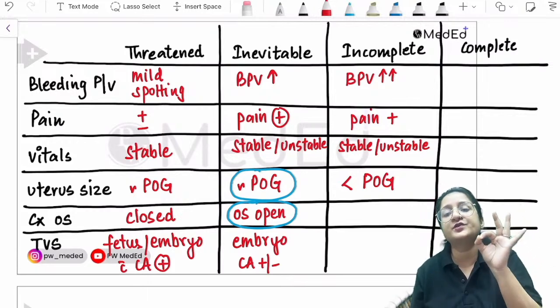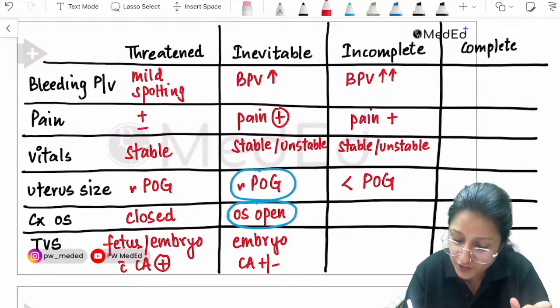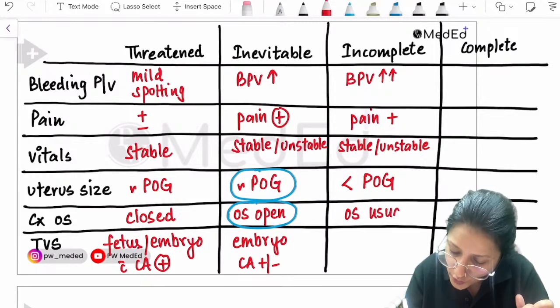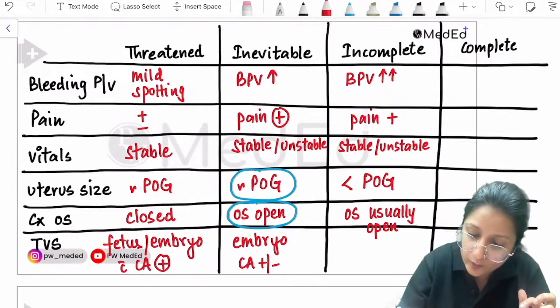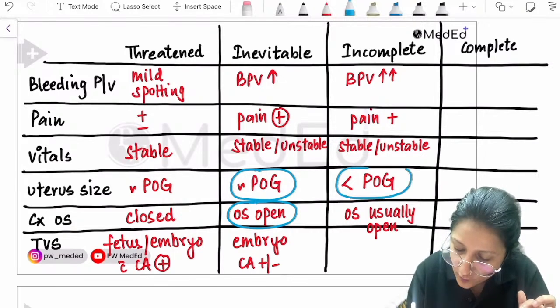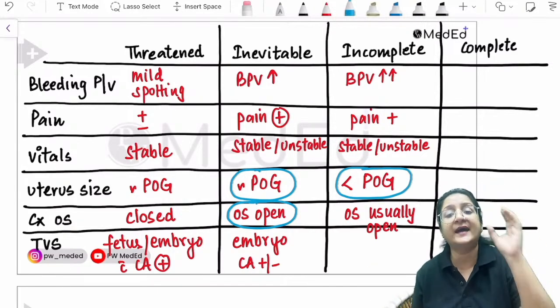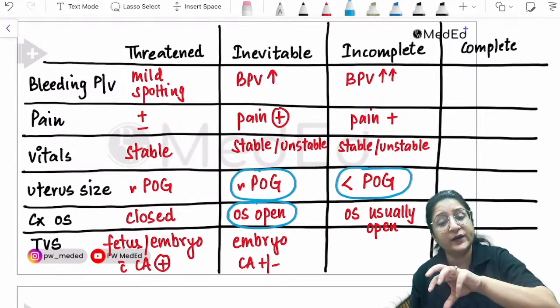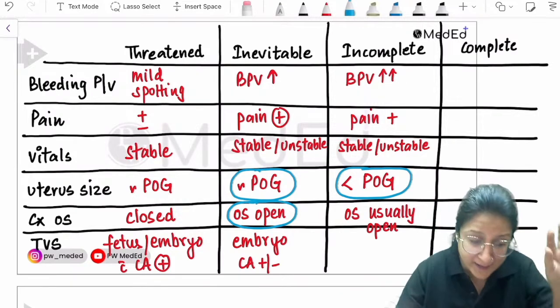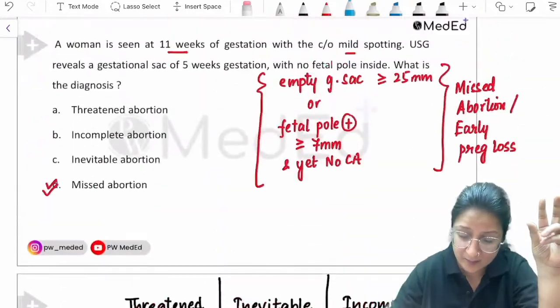The size of the uterus is going to be less than the period of gestation, and the os is usually going to be open. So this is your buzzword. Okay, keep that in mind. The os is usually going to be open. Let's compare now.